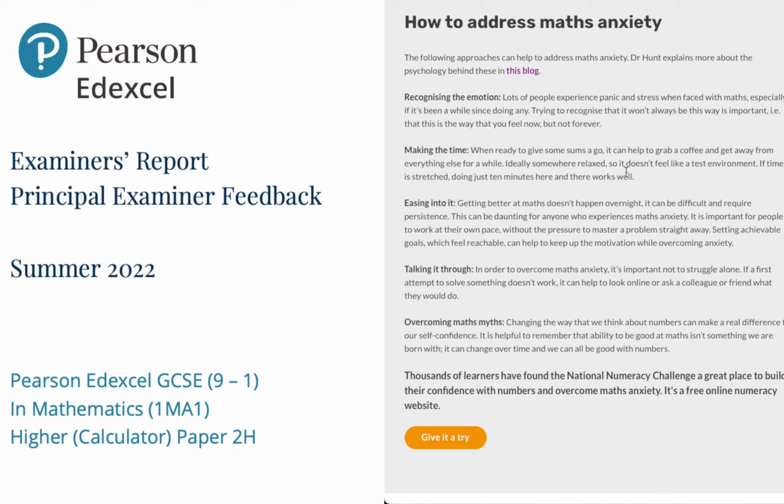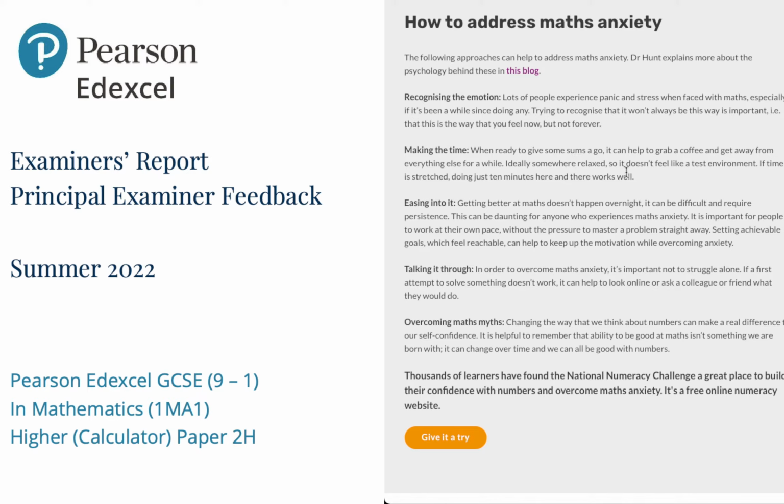I can say a couple more, and then maybe you could chime in if there's any way to address the maths anxiety that you've found worked. I think, as I said earlier, talking it through is really good. There might be just that one thing you don't even know what it is, but it could be the smallest thing, and we can turn it around if we just have a conversation around it.